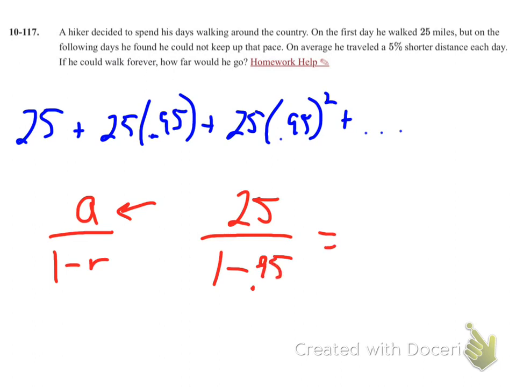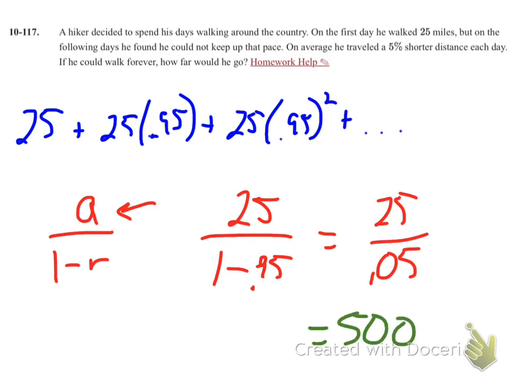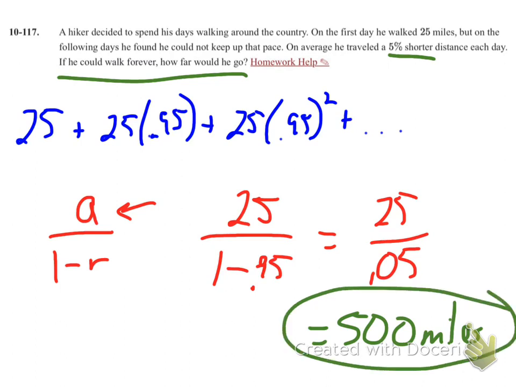So that gives me 25 divided by 0.05. And that equals 500 miles. So if he travels for forever and he's walking 5% shorter each day, he will reach 500 miles, but will never get past 500 miles.